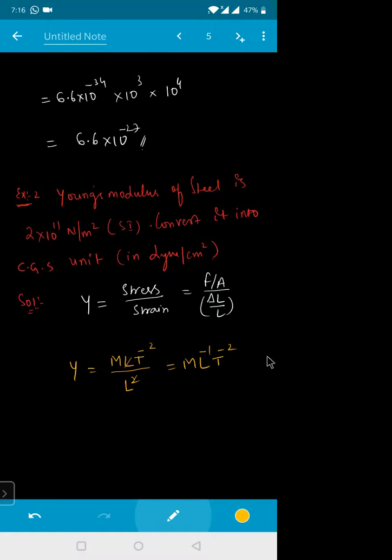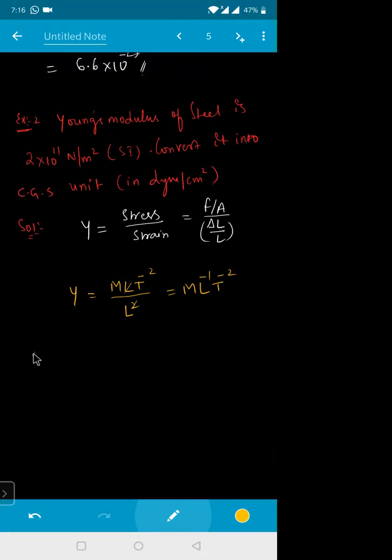Now see, the SI unit is 1 Newton per meter square. That means 1 Newton is 1 kg into meter square to the power of minus 1. 1 Newton is nothing but 1 kg meter into second to the power of minus 2. The dimension of mass is 1 kg, the dimension of length is 1 meter, and the dimension of time is 1 second.